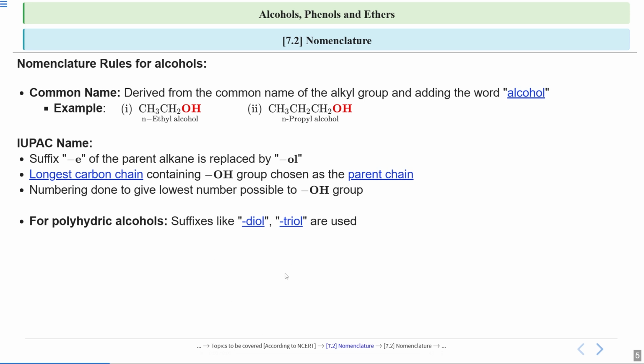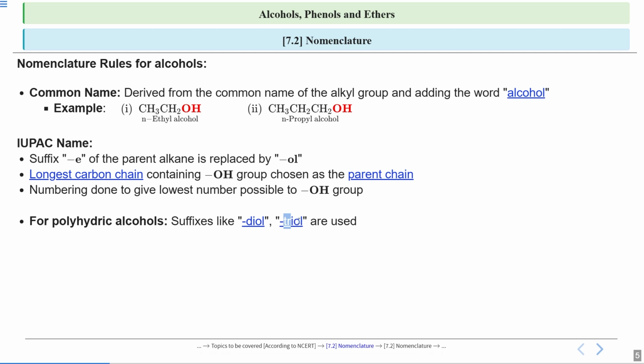So whenever there is more than one alcohol group, you add prefixes like di. See, the word itself is telling you di. Di means 2. So whenever 2 hydroxyl groups are present in a compound, you use the word di, and then you use the suffix OL. If there are 3 alcohol groups, you use tri and OL.